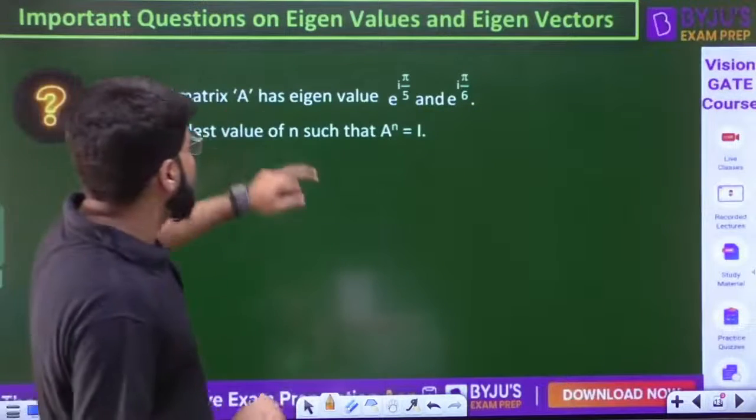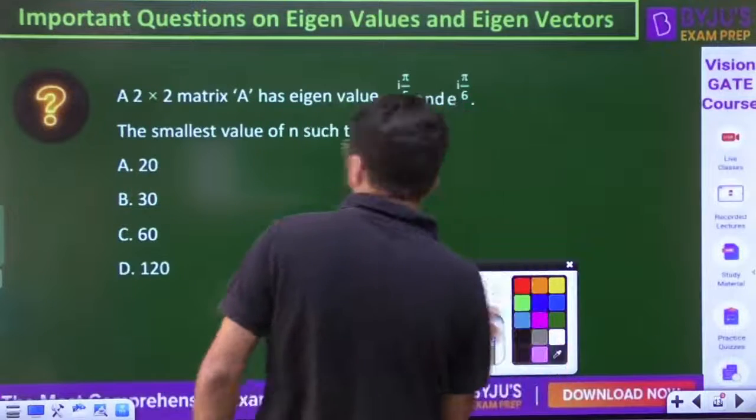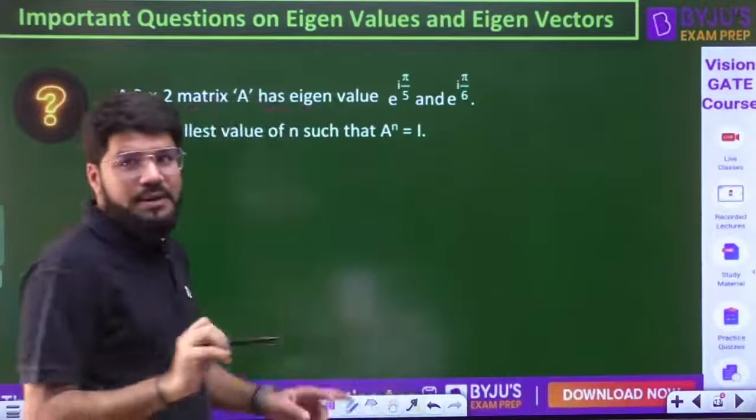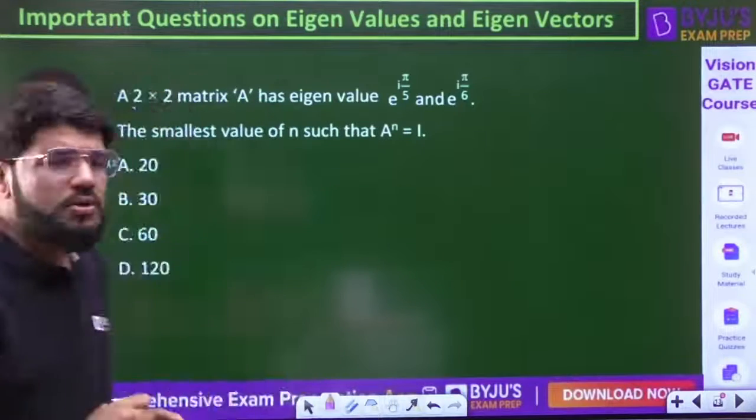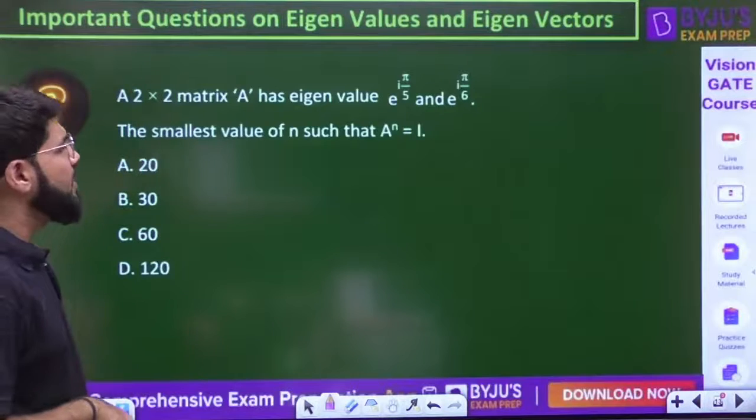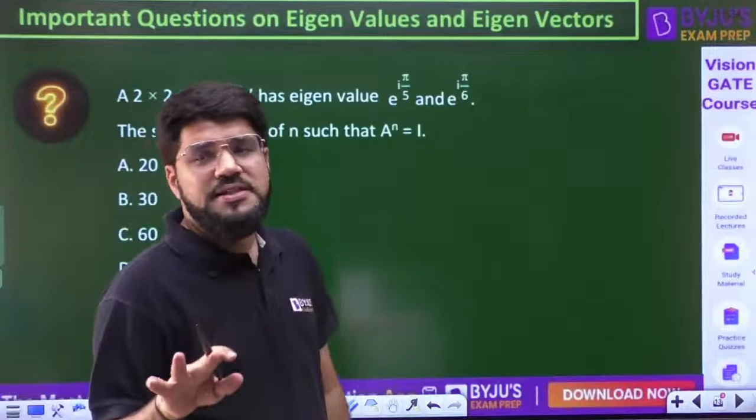A 2 cross 2 matrix A has the eigenvalues e power i pi by 5, e power i pi by 6. This is a good question. What is the smallest value of n such that A power n is equal to identity?